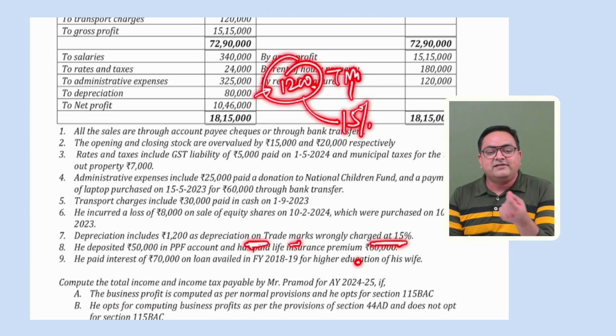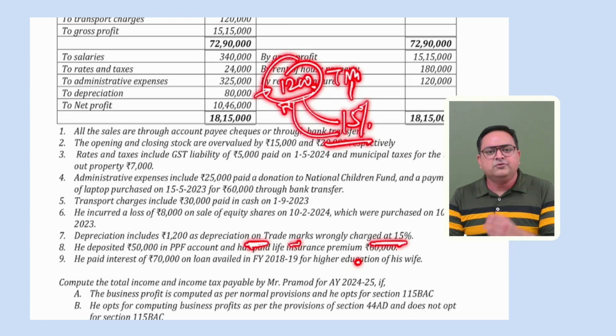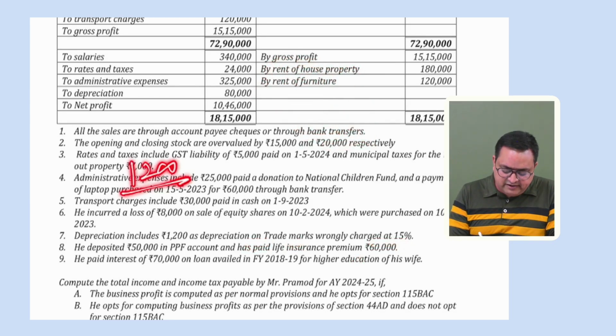But we understand that trademark is an intangible asset. So for an intangible asset, we will give 25% depreciation, not 15%, right? So we have to give some more depreciation to it. How much more? 10% more, because 15% they have already given. So we will give 10% more depreciation. Then you can simply do the mathematics. This 1,200 is equal to 15%, so we have to consider 10% more. So simply what you can do is 1,200 divided by 15 into 10. This is the extra depreciation.